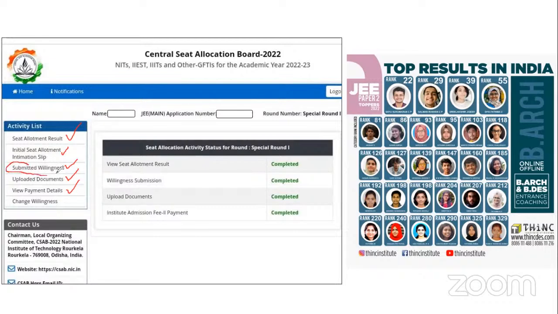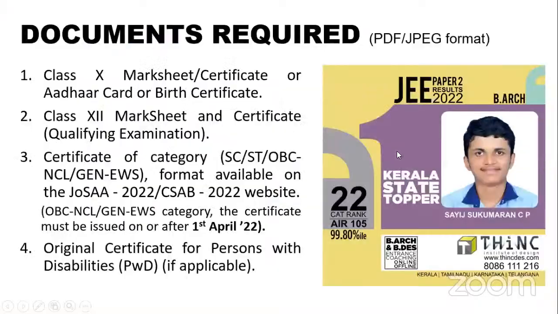Without any particular willingness, you won't be able to proceed, because if you are accepting your seat, then only you have to upload the documents. If you're not accepting, obviously you don't need to upload it. Correct? So I think I've made that clear.